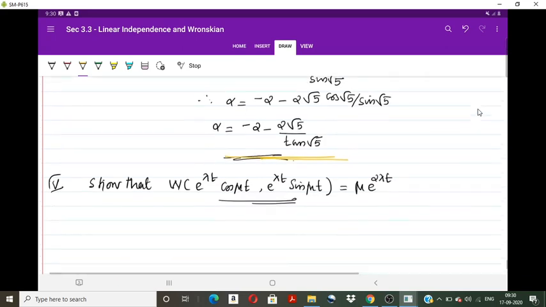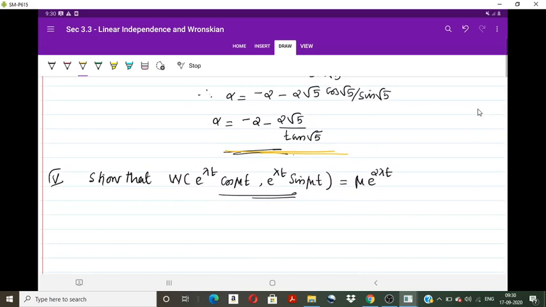Now the next problem: show that the Wronskian of e raised to lambda t cos mu t and e raised to lambda t sin mu t is equal to mu into e raised to 2 lambda t. This is very simple. By definition, the Wronskian is the determinant with first row e raised to lambda t cos mu t and e raised to lambda t sin mu t.